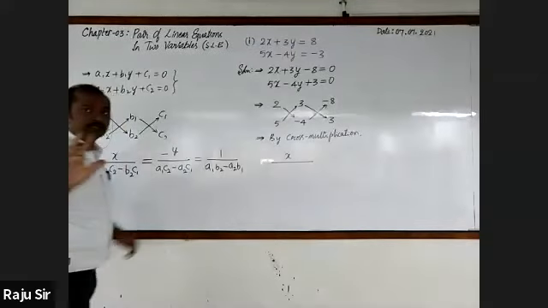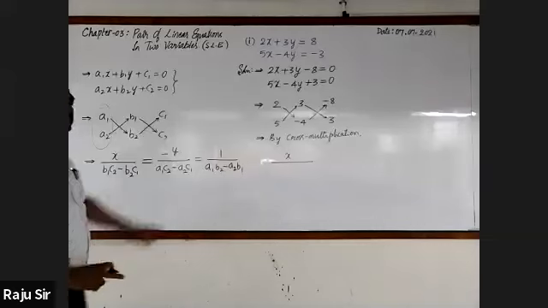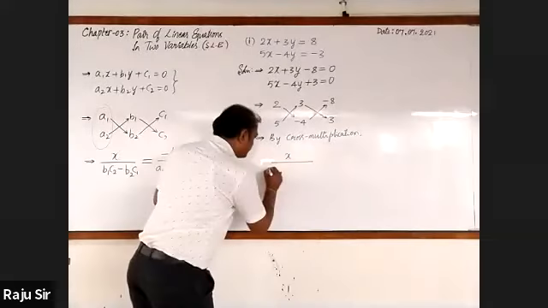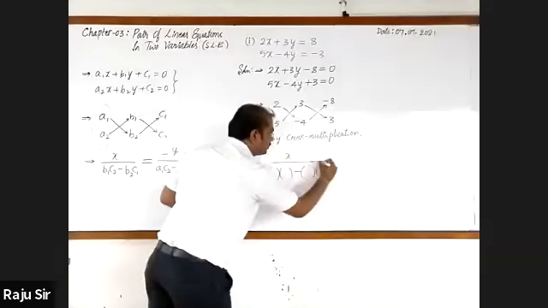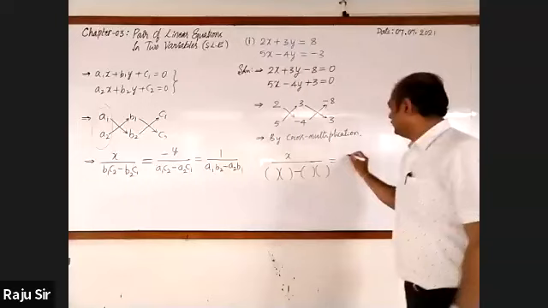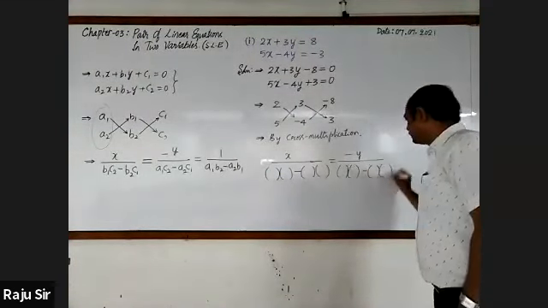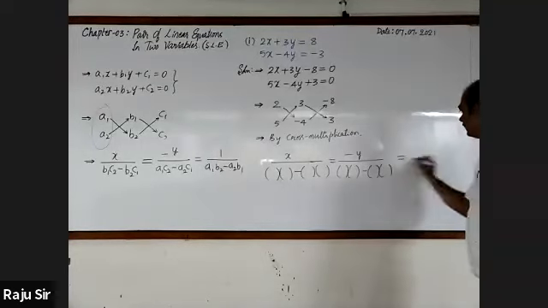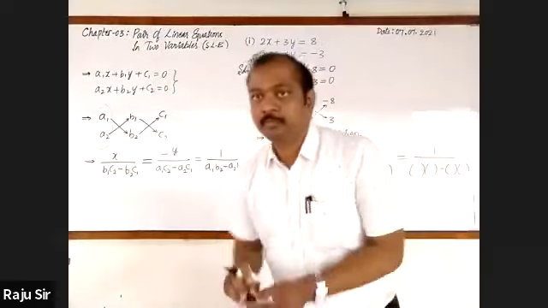I'll tell you that. Please don't write anything. First, I'll write with respect to x: 2 terms minus 2 terms. Next, with respect to y, I write minus y, 2 terms minus 2 terms. Then next is the constant. Here also 2 terms minus 2 terms. Don't write.